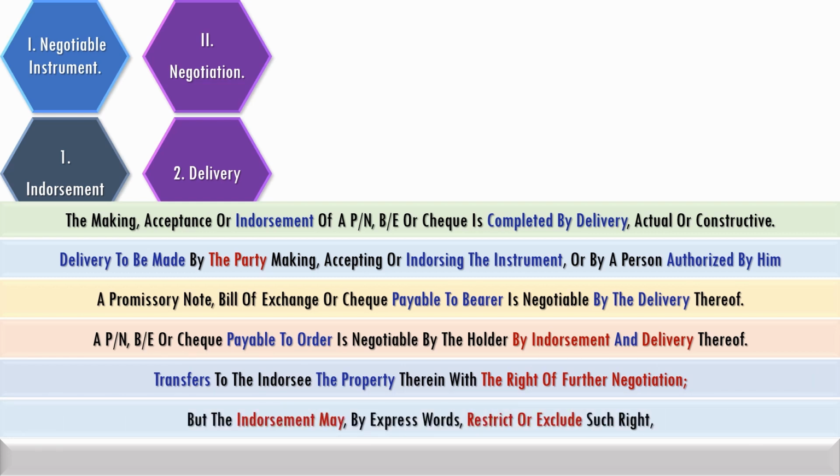A negotiable instrument payable to bearer is negotiable by just delivery. A negotiable instrument payable to order for negotiation requires endorsement and delivery. Endorsement transfers to the endorsee the property along with the right of further negotiation unless restricted otherwise.